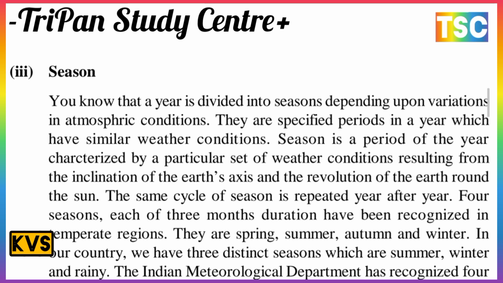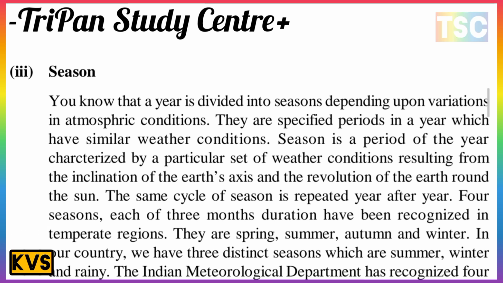A season is a period of the year characterized by a particular set of weather conditions, resulting from the inclination of the earth's axis and the revolution of the earth around the sun. The same cycle of seasons is repeated year after year. Four seasons, each of three months' duration, have been recognized in the temperate region: spring, summer, autumn, and winter.